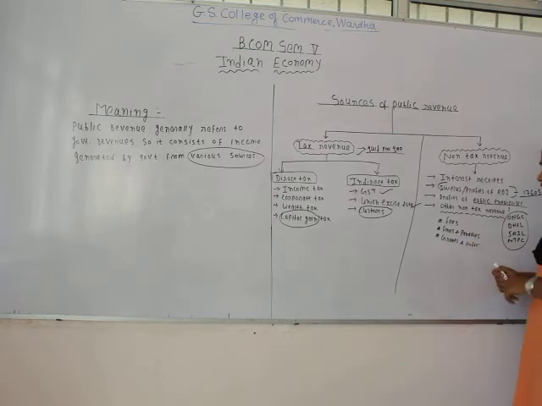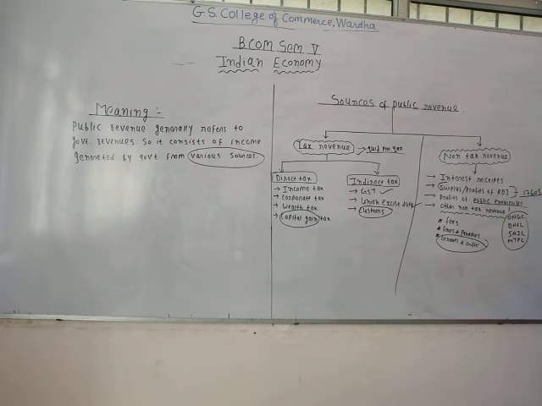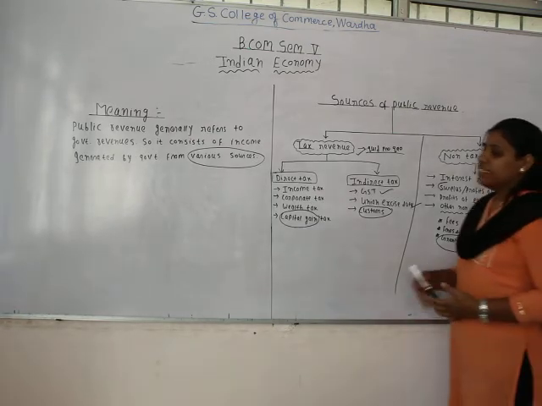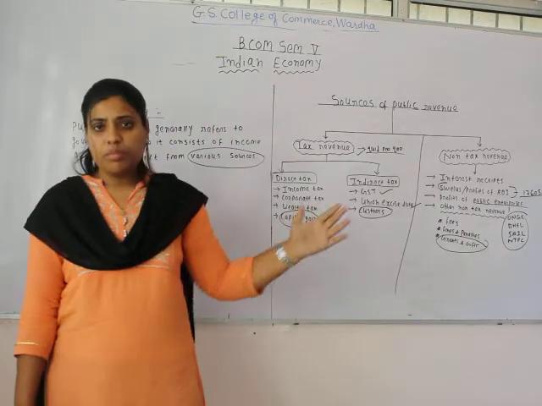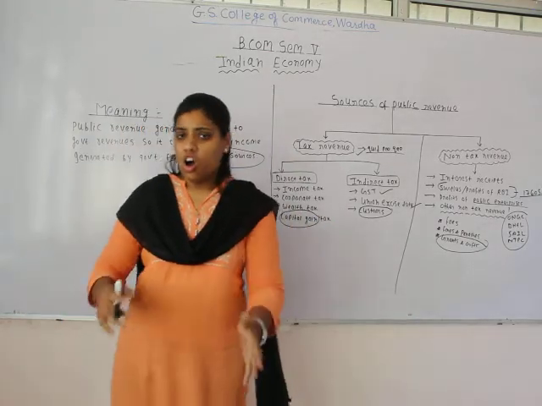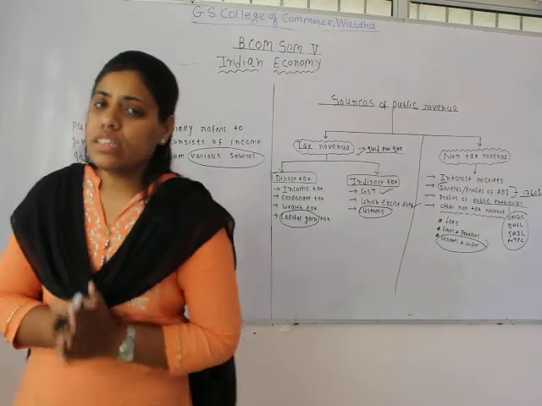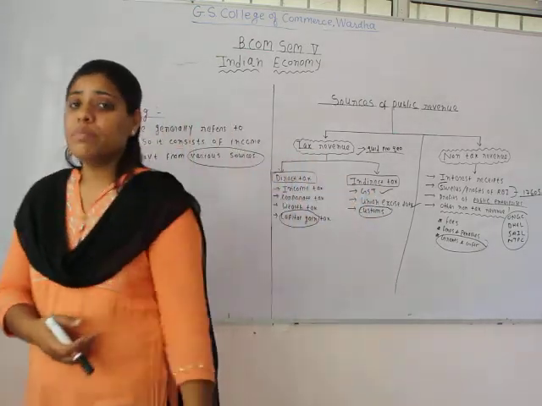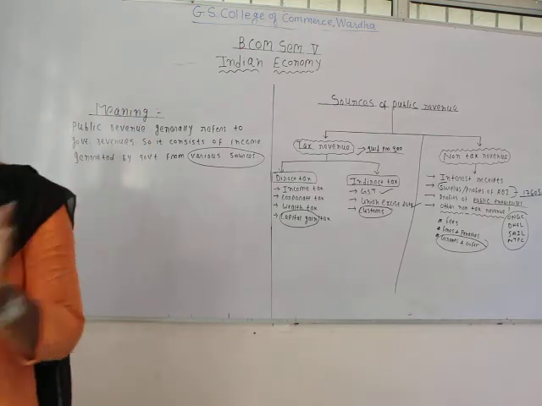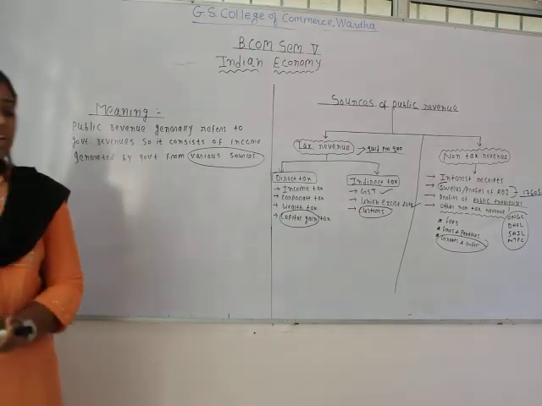The next one is grants and gifts. Now there may be different kinds of grants and gifts that the central government can receive from the government of another country, or the central government and the state government can give to each other, or there may be grants that the central government can give to the state government and the state government can give to the local government for providing various kinds of benefits to the general public.